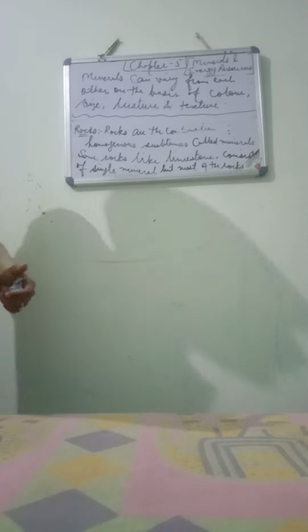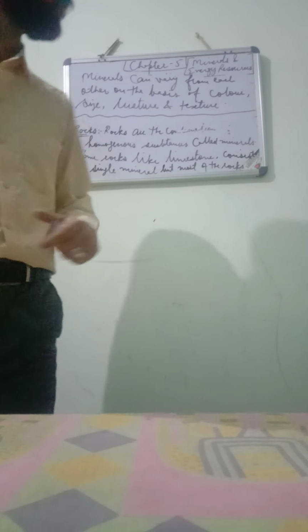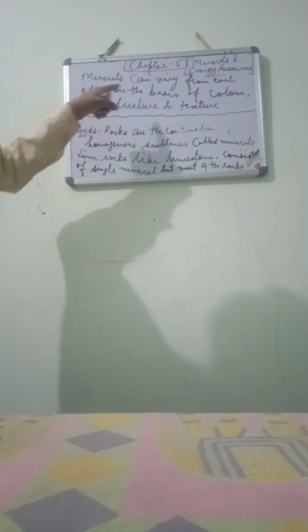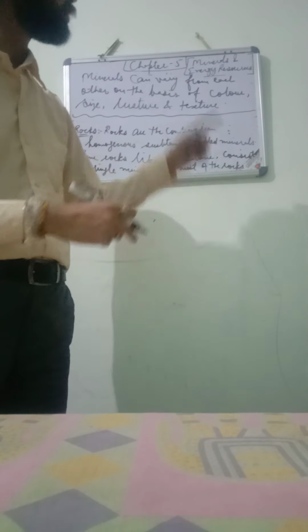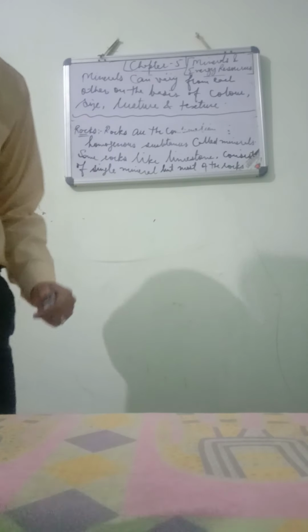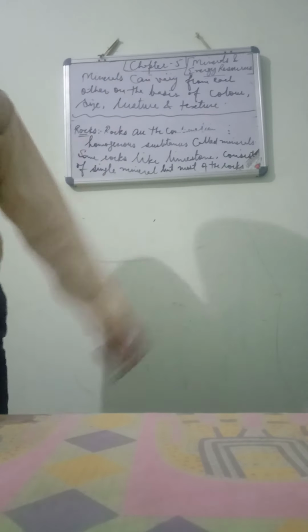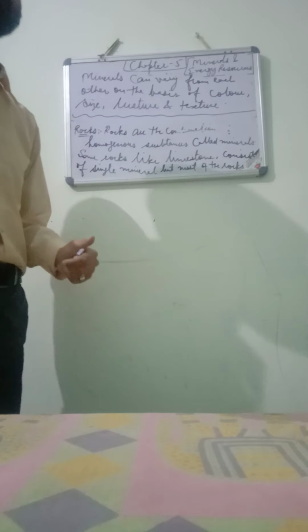Because suppose I am taking the example of gold. Gold has its own color, own size, own luster, own texture. I am taking the example of iron that has its own properties. I am taking the example of diamond. It is having its own properties. I am taking the example of coal. Coal is also a mineral. So it has its own color, size, luster, and texture. So minerals can vary from each other. They can be different from each other. It is wrong to say that all the minerals are of same type texture.